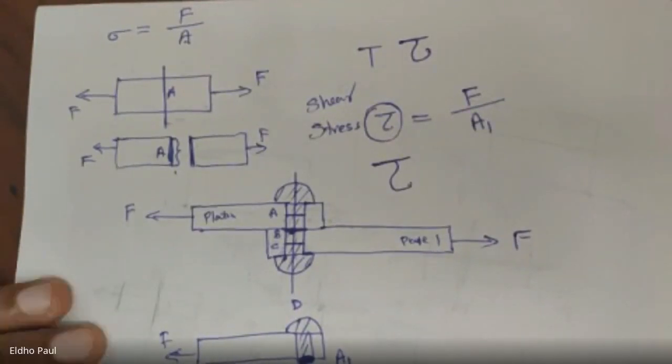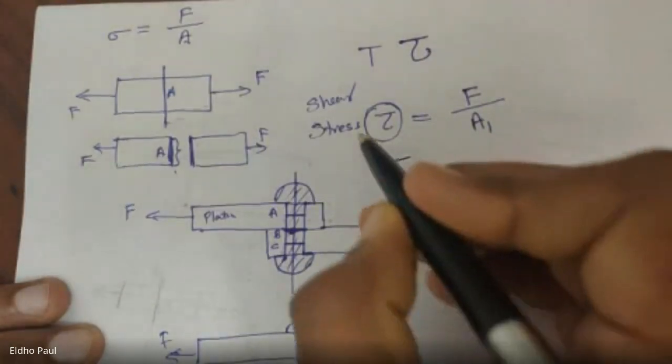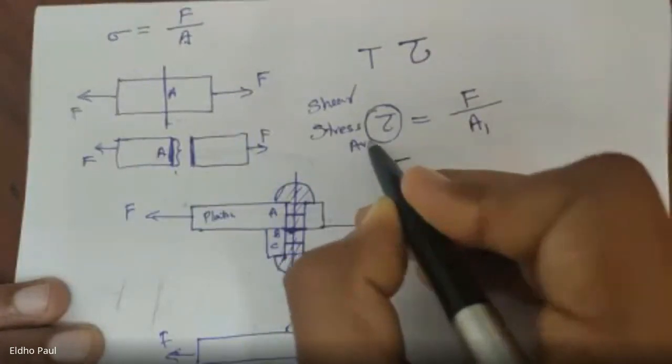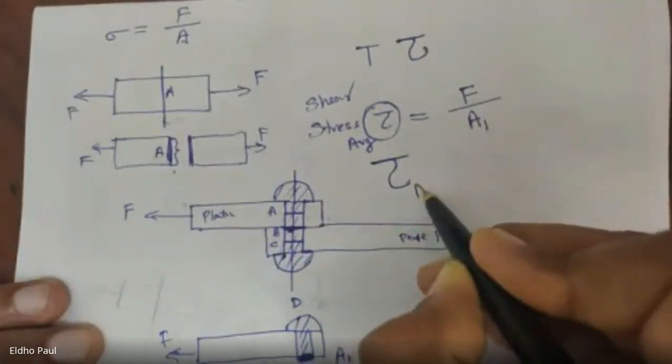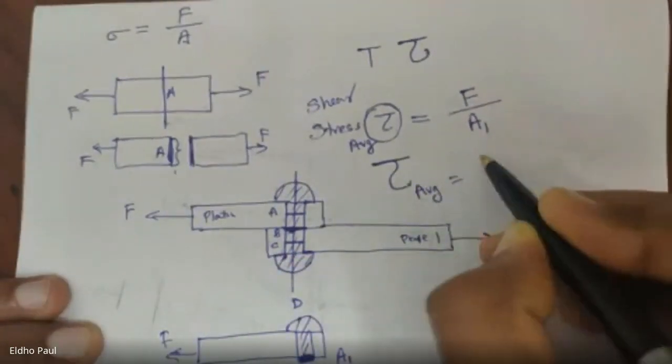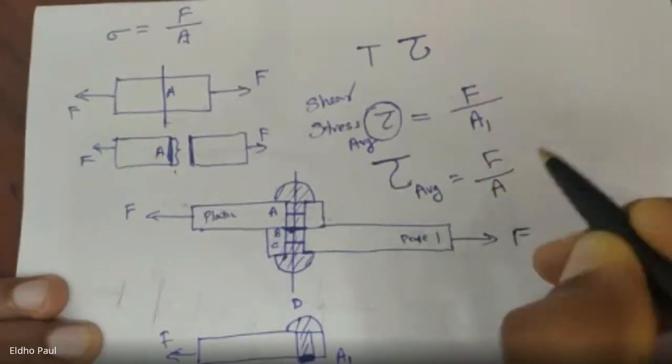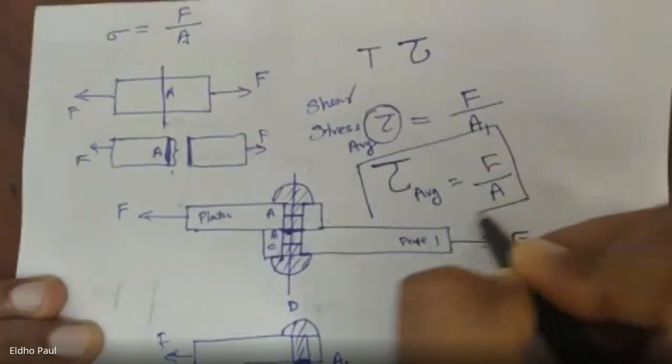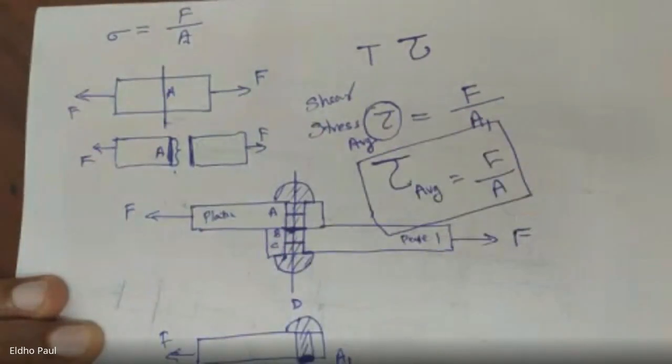And here also the internal resistance is uniformly distributed across this cross section, so we take the average value. So average shear stress, tau average, is equal to F by A, where A is the resisting cross section.